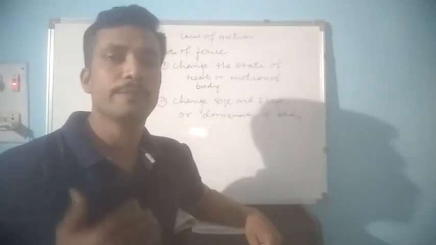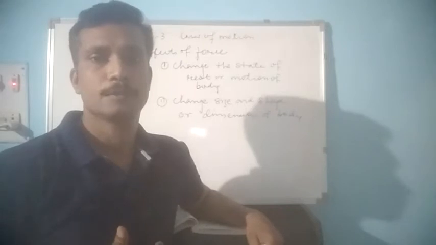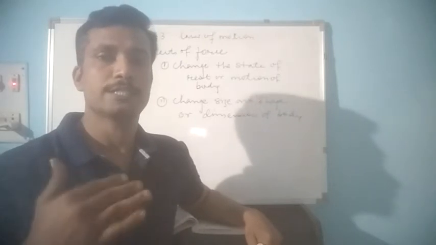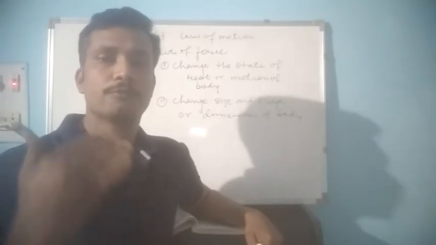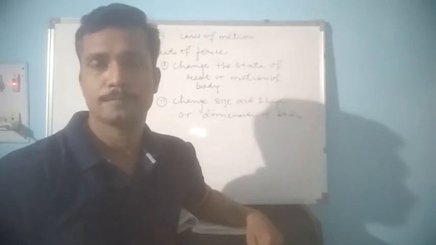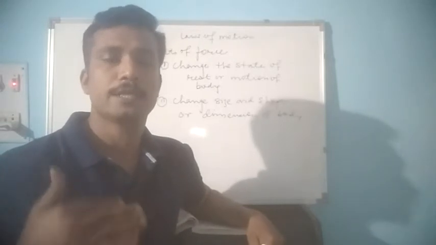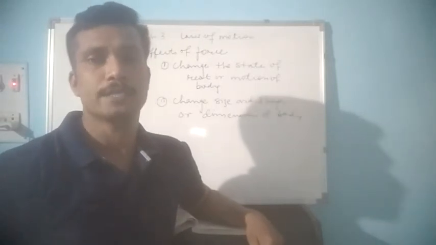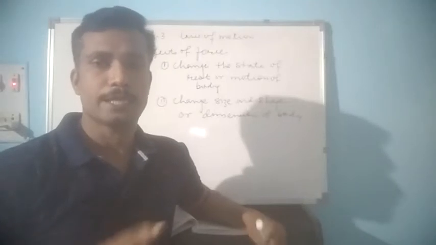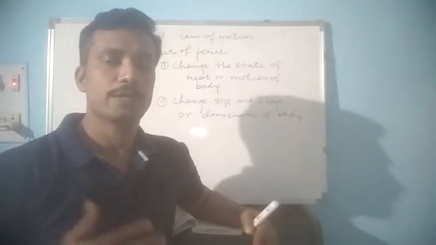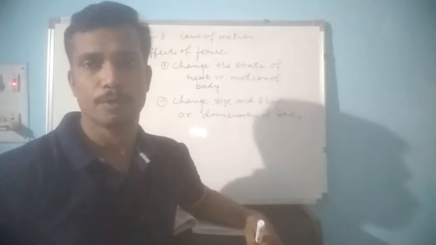So these are the two major effects of force. First, it can change the state of rest or motion of a body, and second, it can change the size and shape. And size and shape is called dimension, so we can say it can change the dimension of a body.